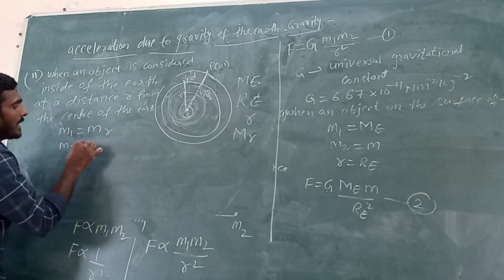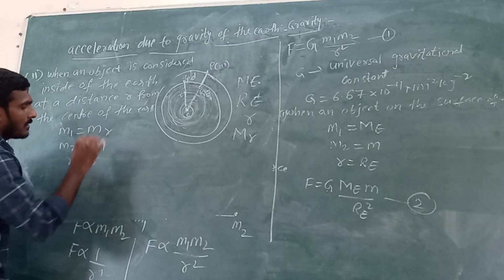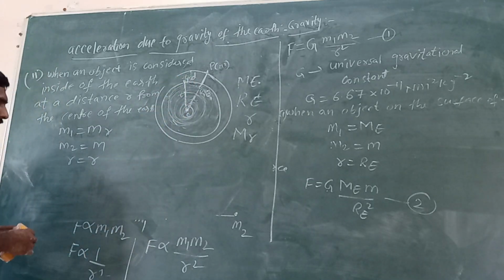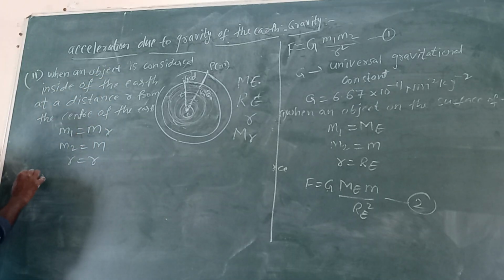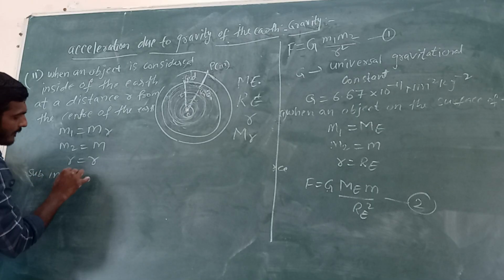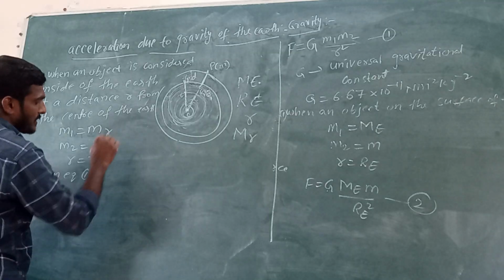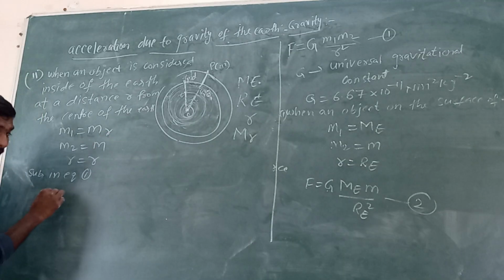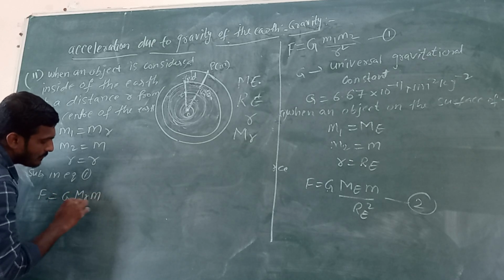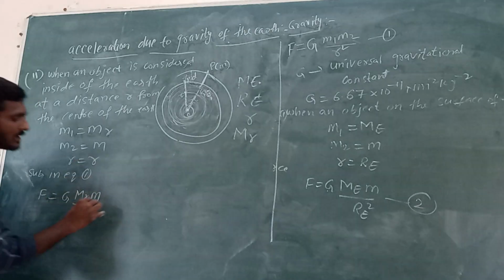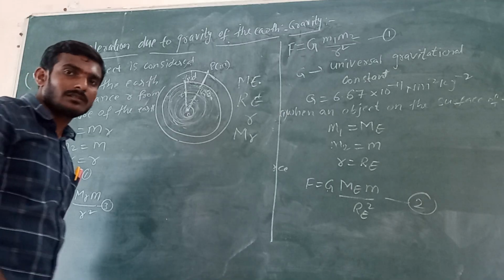Next, m2 is point mass m. Next, radius. The distance between these two is r. Substituting in equation 1, if we substitute, F equals G mr small m by r square. This is equation 3.